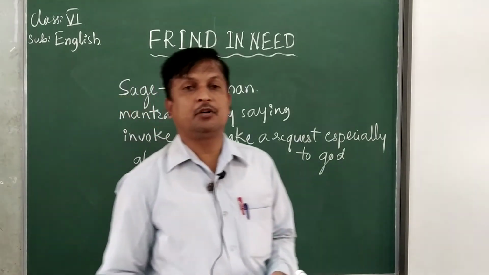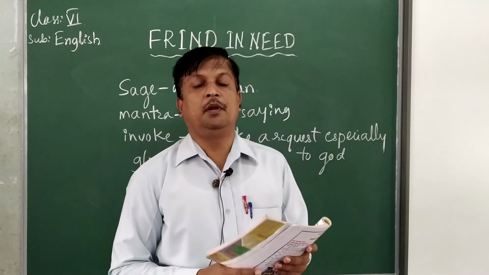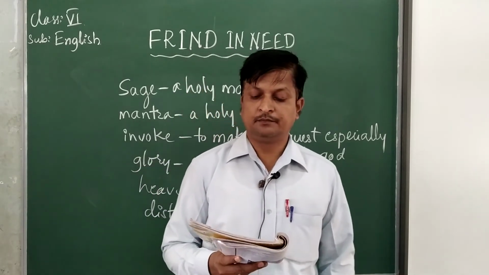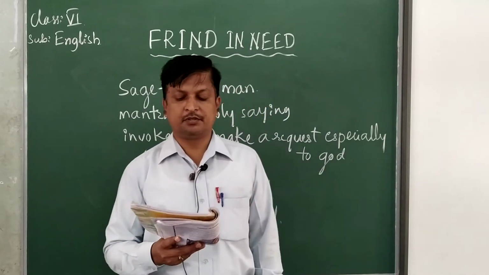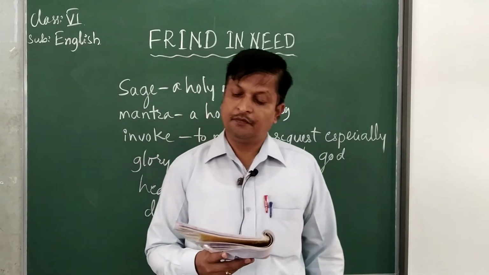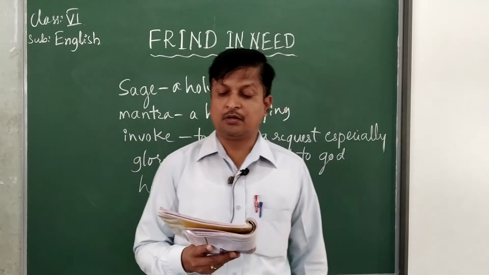She didn't get any idea to solve that problem, the fighting war. So Kunti was deeply disturbed and confused.